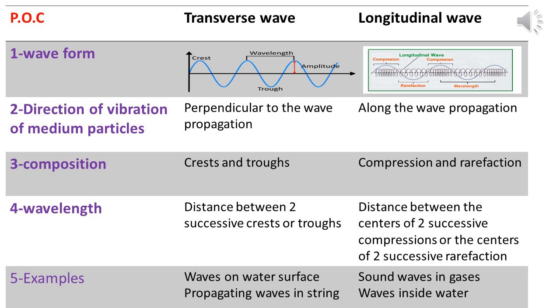We found that the direction of vibration of the medium is along the same line as the wave propagation, and we found a region where the molecules of the medium become close to each other, called compression, and a region where the molecules of the medium become far from each other, called rarefaction. The wavelength of longitudinal waves is the distance between the centers of two compressions or the centers of two rarefactions. Examples of longitudinal waves: sound waves.